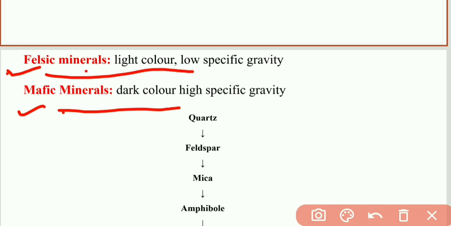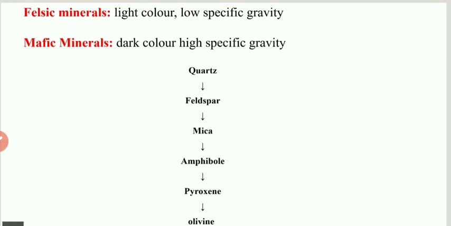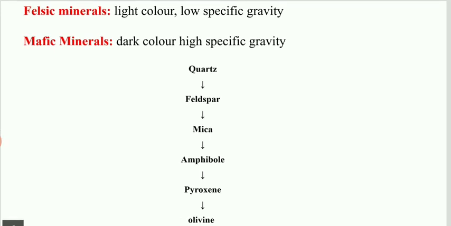Felsic minerals have light color and low specific gravity, whereas mafic minerals are dark color minerals and have high specific gravity. Now see this series as we have already seen, and remember this by heart.